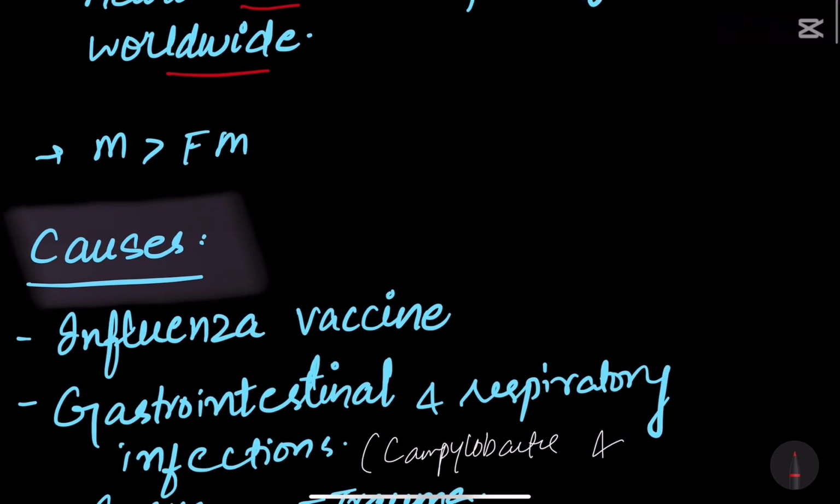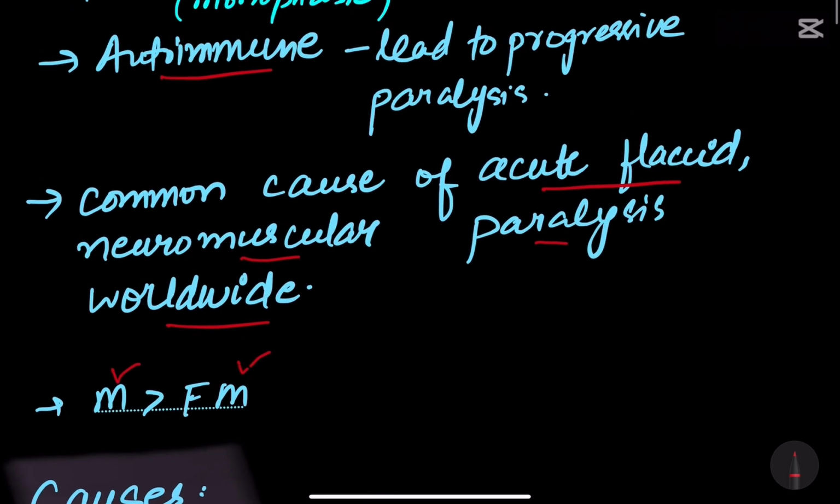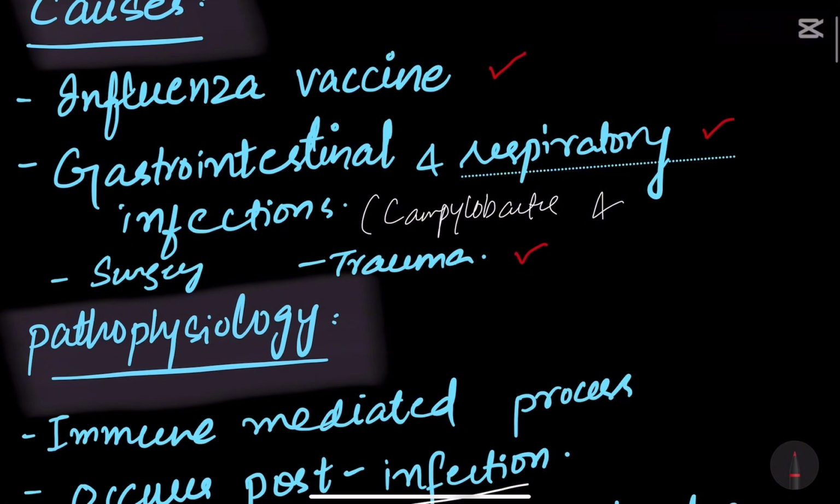It is more common in males as compared to females. Now the causes are influenza vaccine, gastrointestinal and respiratory infections, surgery and trauma. These things lead to GBS, which is Guillain-Barré syndrome. If gastrointestinal and respiratory infections occur, it leads to GBS.